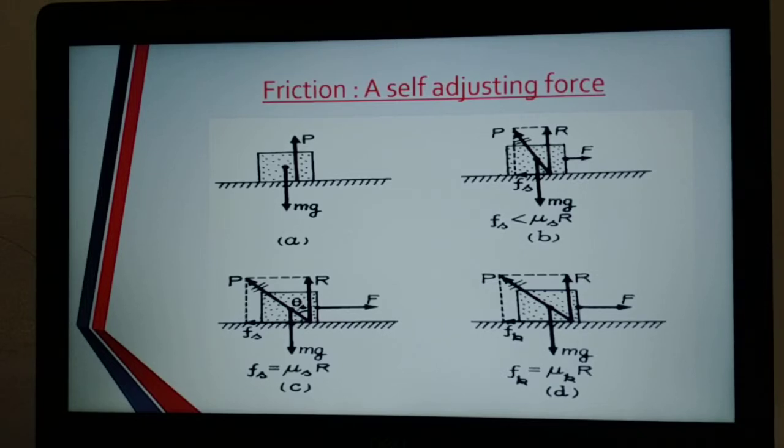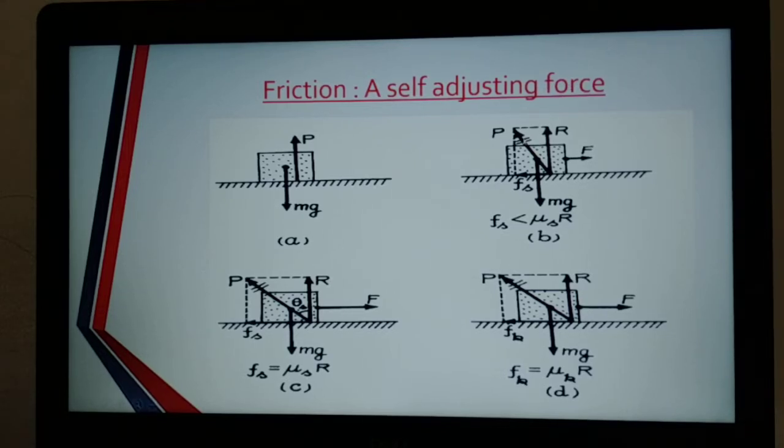So the force P can be resolved into two components. One component is acting vertically upwards, which is termed the normal reaction. And its horizontal component is acting in the left direction, denoted as Fs, which is known as the static frictional force.